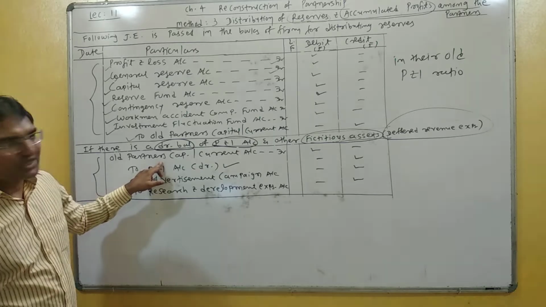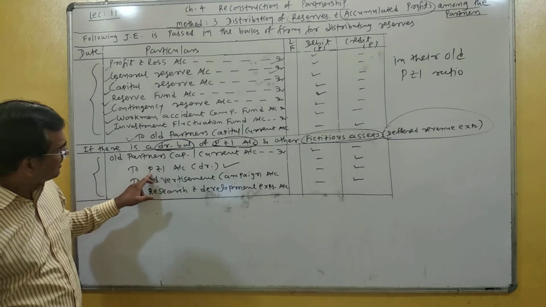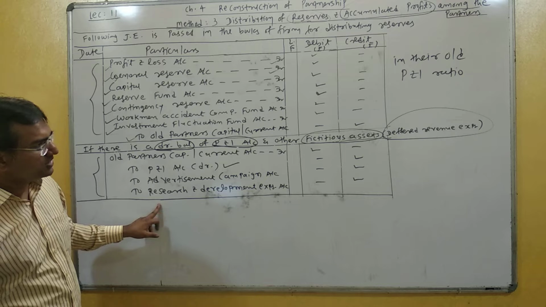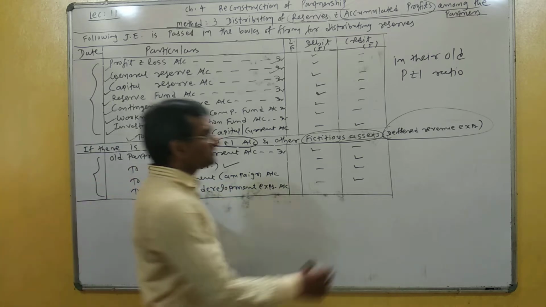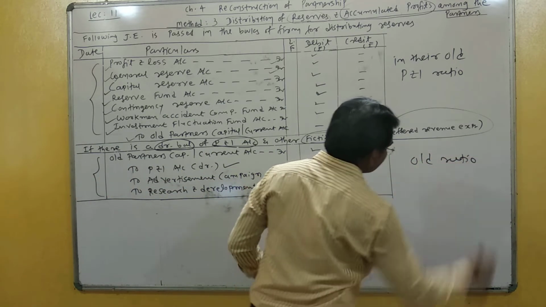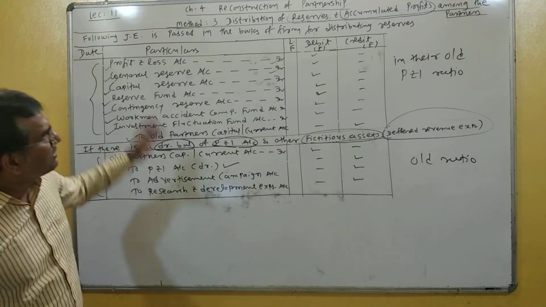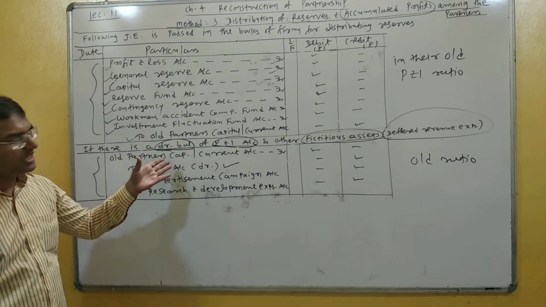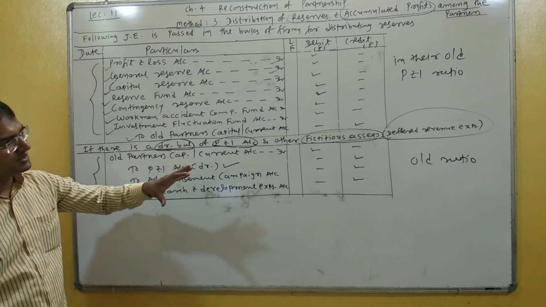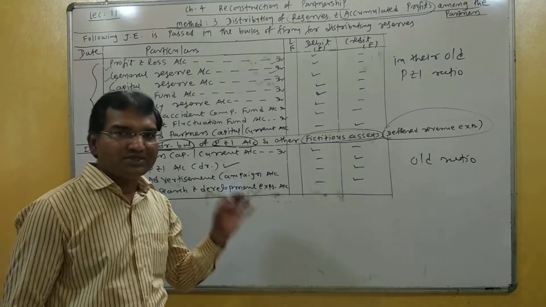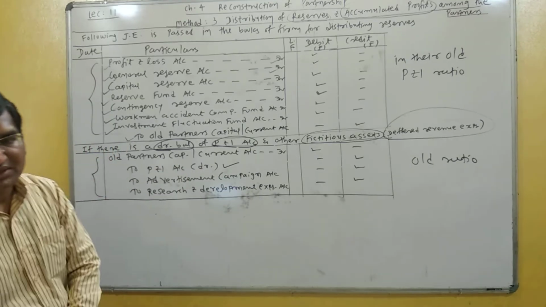So the journal entry is old partners' capital account debit to P&L account, to advertisement expenditure account, to research and development account. They are also distributed between partners in their old profit sharing ratio. In short, reserves and accumulated profit, or debit balance of P&L account and fictitious assets, all are distributed between partners in their old profit sharing ratio, right?